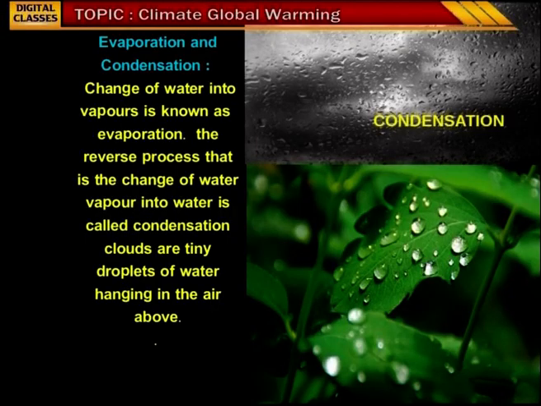Evaporation and condensation. Change of water into vapor is known as evaporation. The reverse process, that is the change of water vapor into water, is called condensation. Clouds are tiny droplets of water hanging in the air above. We have just seen the picture of clouds where the water was hanging in the form of droplets. Now, in this image, you can also see the process of condensation where you find small droplets on the glass and the small droplets on the leaves. These droplets even you can find on the glass of water just when you fill the water from a fridge.